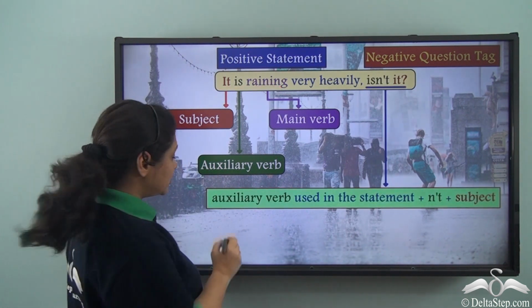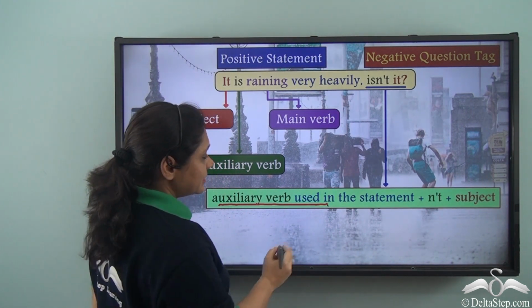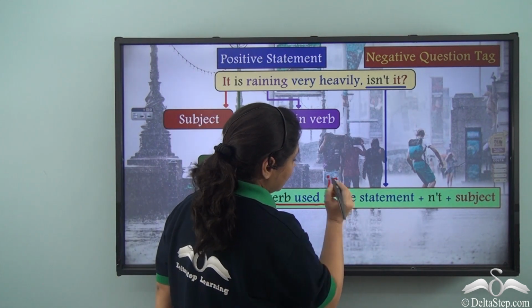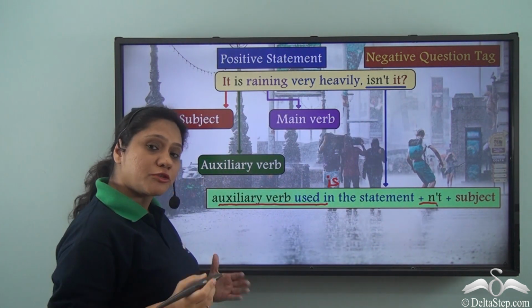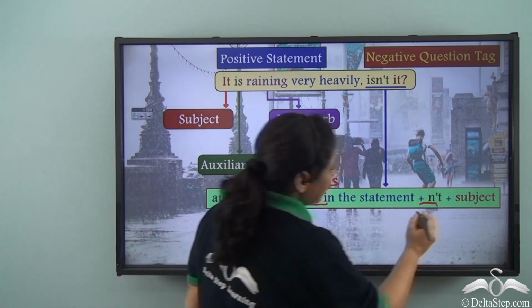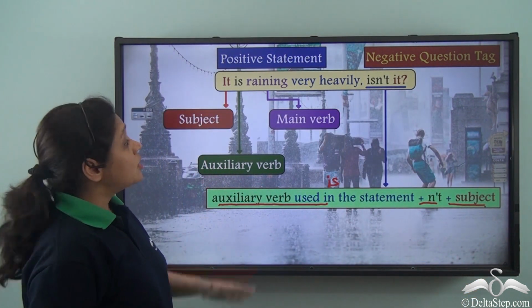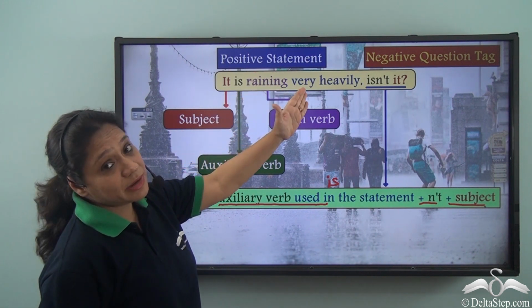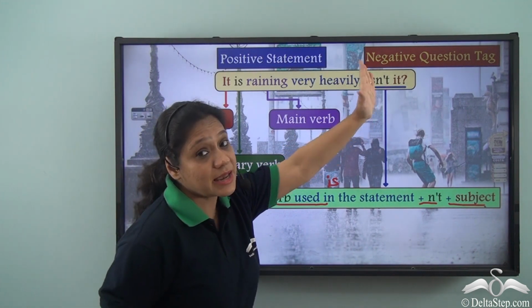We have used the auxiliary verb used in the statement, which is. Then we have added N'T, which is the short form of not, and then we have added the subject. What is the subject? It. So, it is raining very heavily is the statement where we have formed the question tag, isn't it?